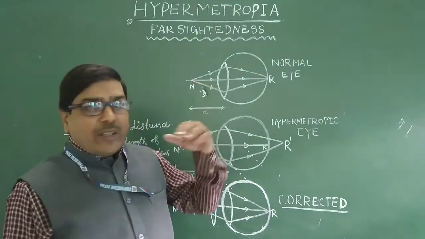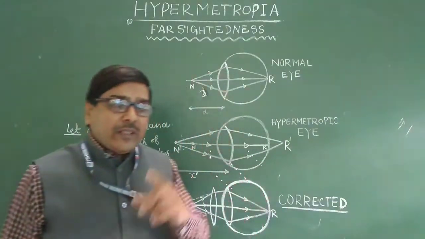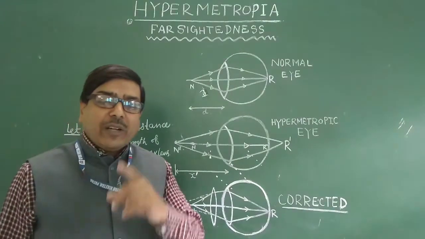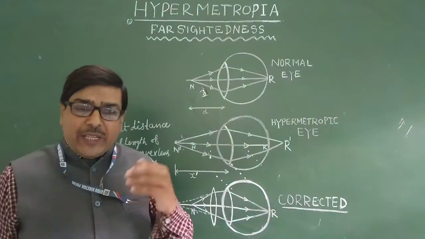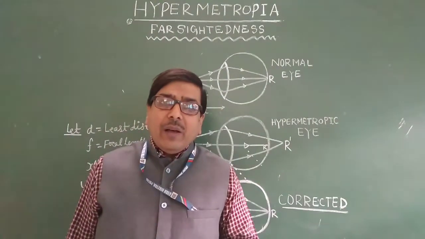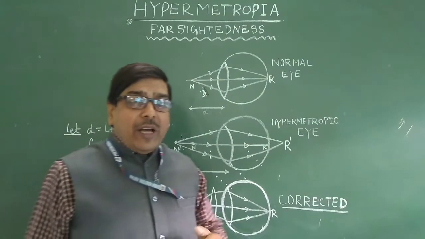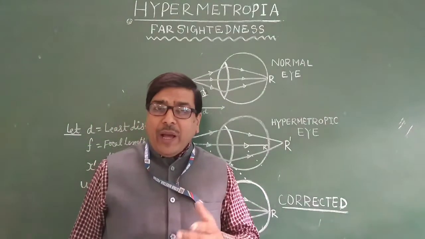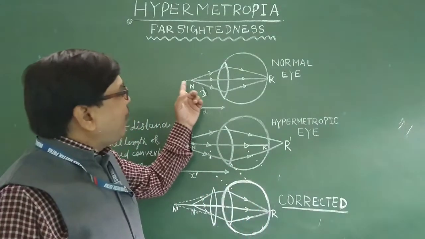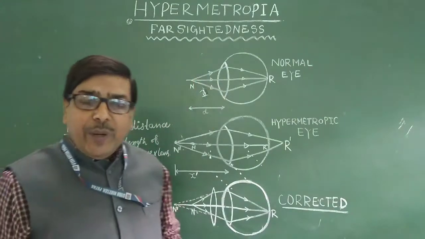What are the defects of vision? There are three important refractive defects of vision, in which we will study myopia, hypermetropia and presbyopia. In the previous class, I discussed myopia, and today we have to learn about hypermetropia.